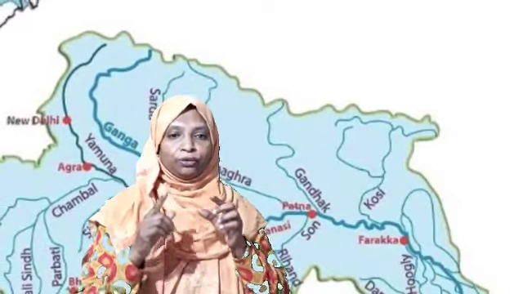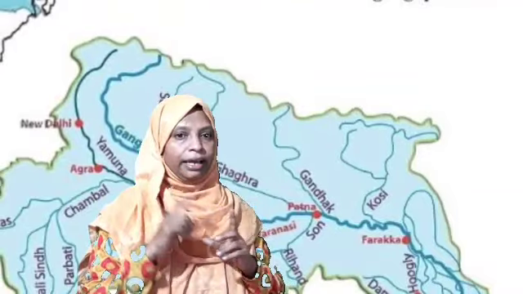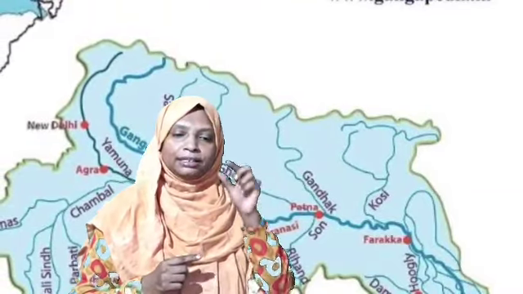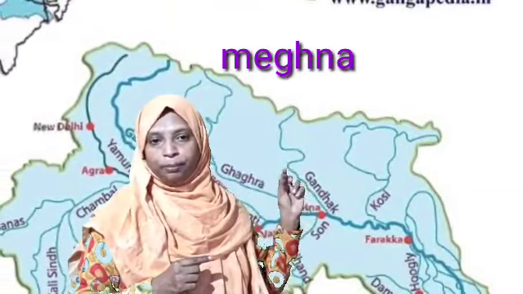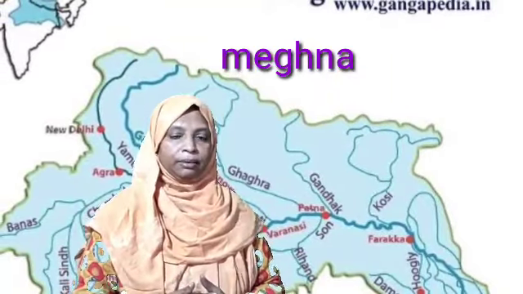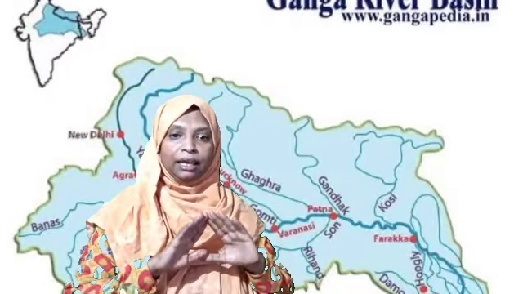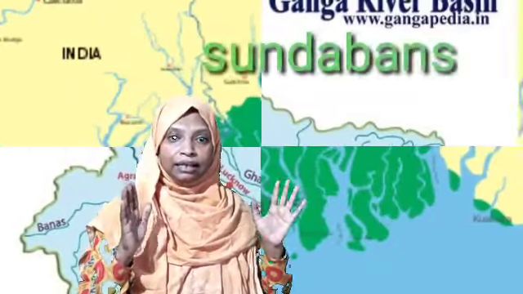The joined river water of the Ganga and Brahmaputra is known as Meghna in Bangladesh, and from there it enters the Bay of Bengal. The Brahmaputra and the Ganga together make the largest delta in the world, called Sundarbans.